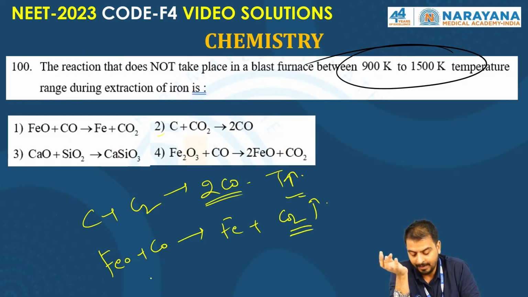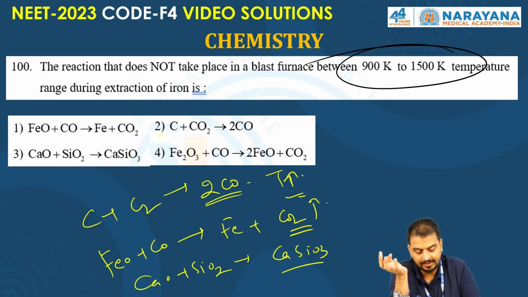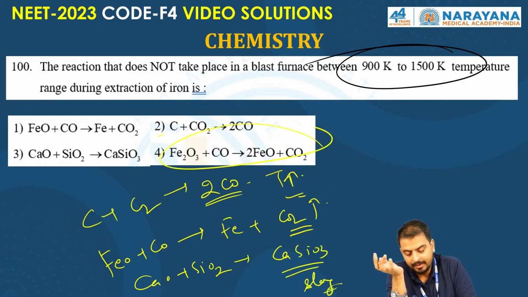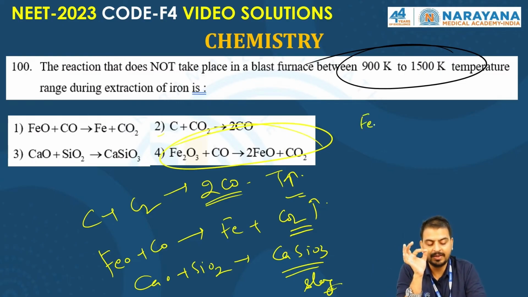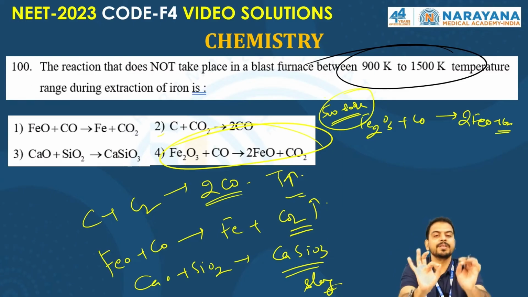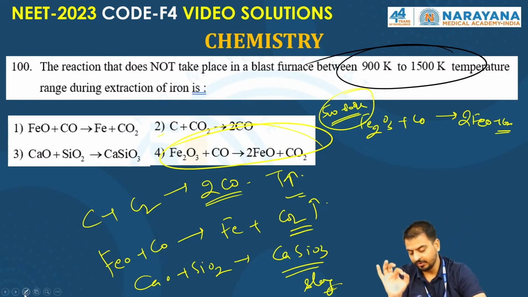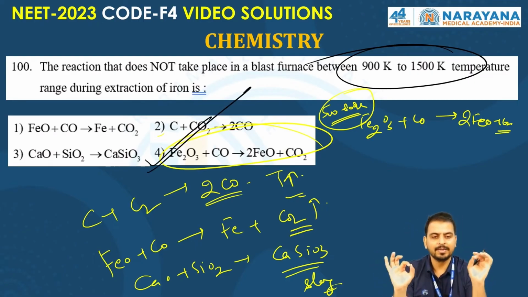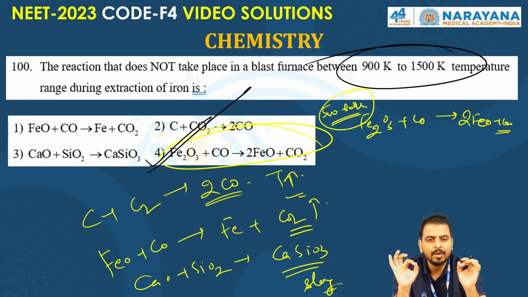That is also happening. Calcium is removed as calcium silicate, right? As slag. Slag also forms. But this fourth option, this reaction happens in the temperature range of 500 to 800 Kelvin. The Kelvin range is different. So the correct answer for this question goes to the option fourth. I think all of you got the right answer. Option fourth is right. Okay. So all the best and get the best result.